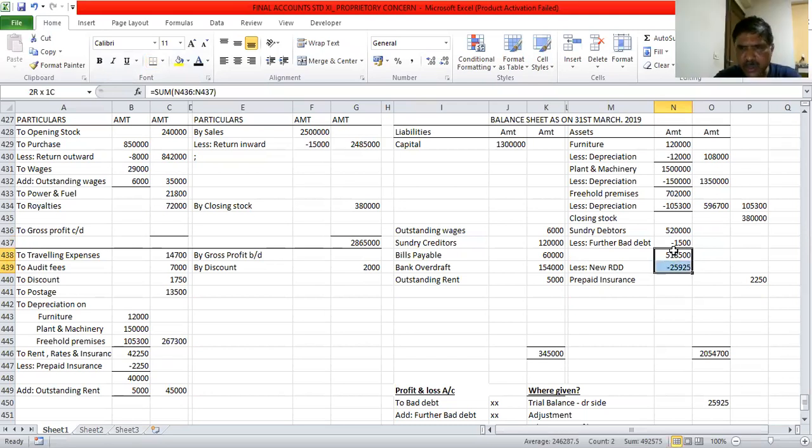So we will take into the outer column, that is 4,92,575.